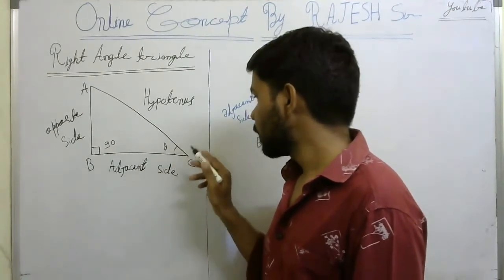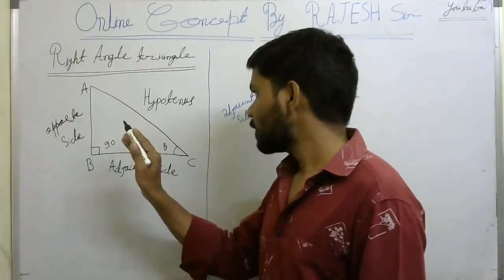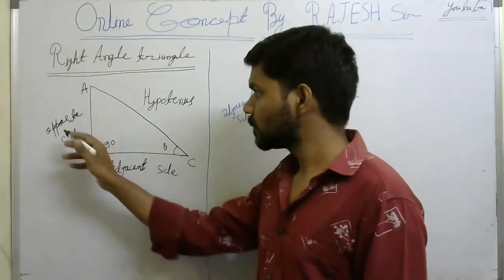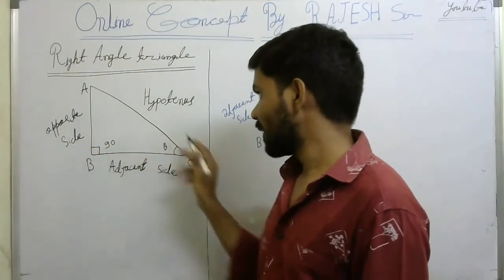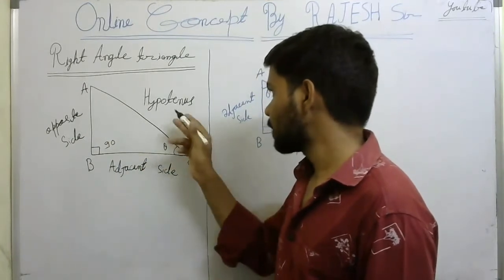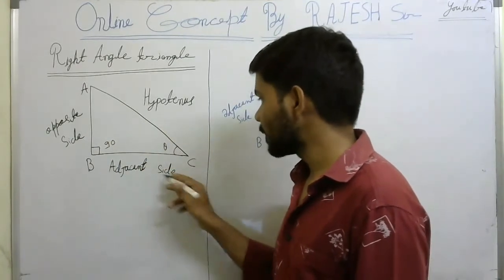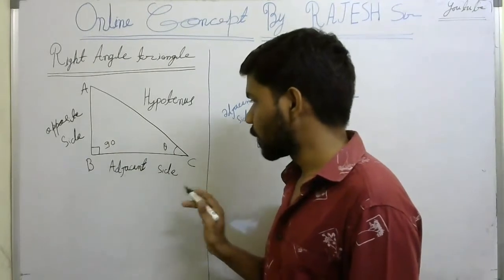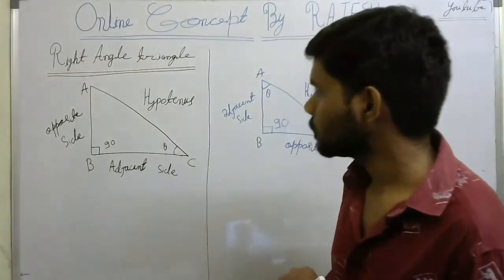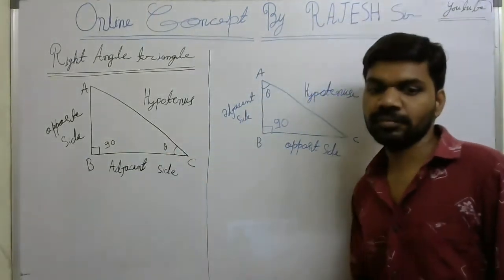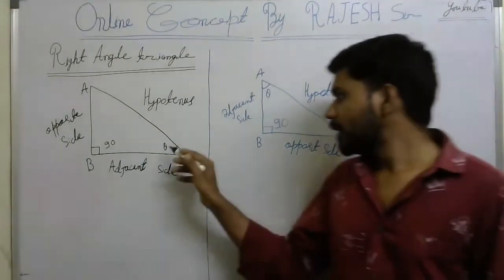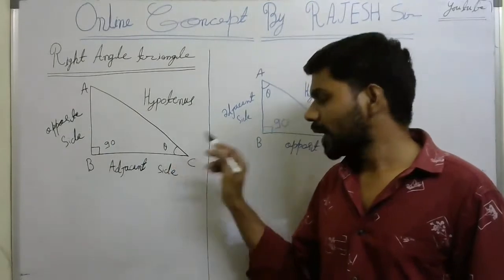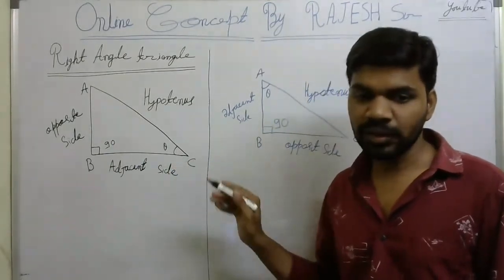So now you find the side opposite theta, we call it the opposite side, like how we wrote here. Similarly, AC, the side opposite 90 degrees, is nothing but the hypotenuse. Adjacent is nothing but here, adjacent we can write. So it is clear in this case. Here the theta angle is C. We are measuring the angle C.